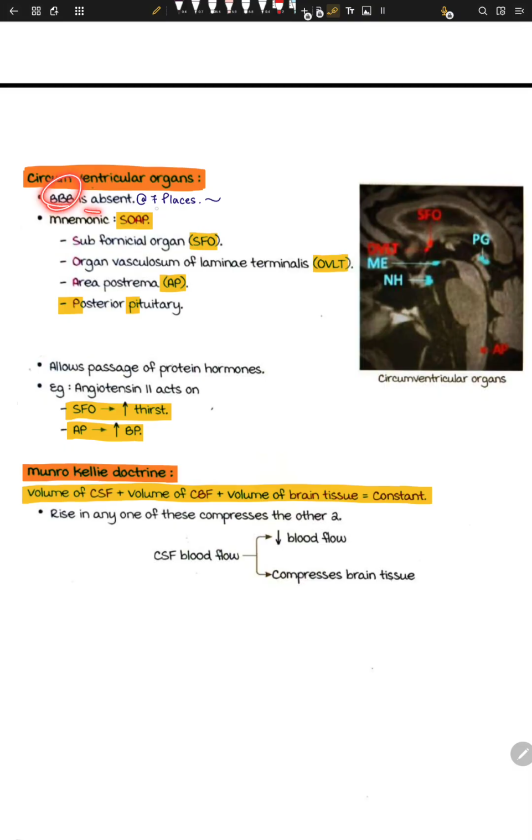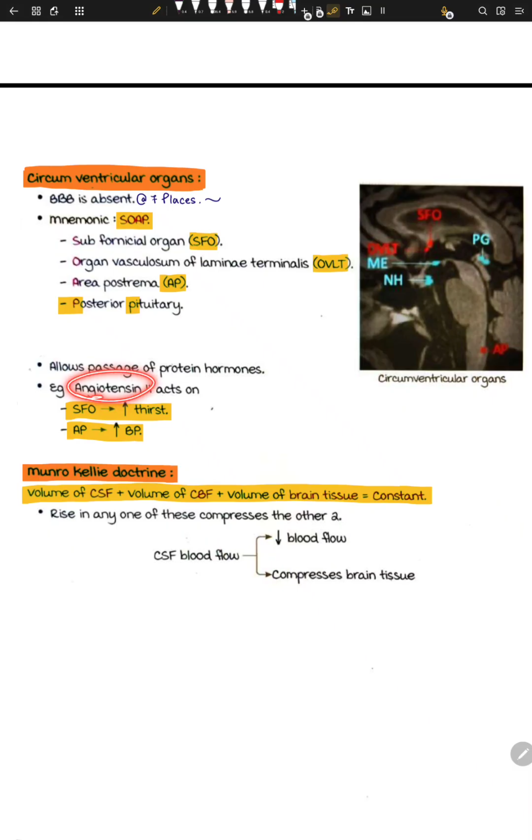So the BBB is absent at seven places, right? The mnemonic for remembering these is SOAP, that is subfornical organ, organum vasculosum of the lamina terminalis, area postrema, that's my favorite, area postrema, and then the posterior pituitary. We have anterior and posterior; at the posterior, the BBB is broken right there, so it allows passage of protein hormones.